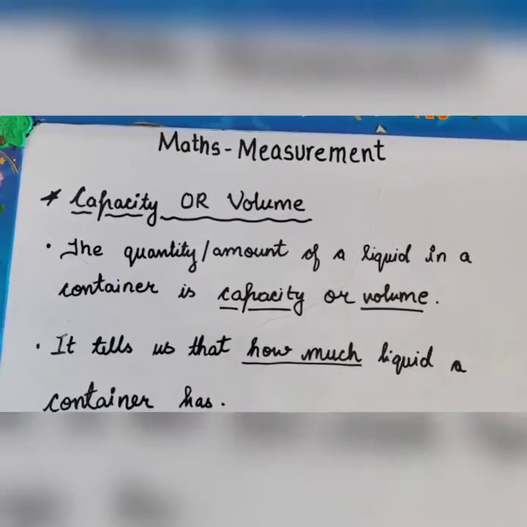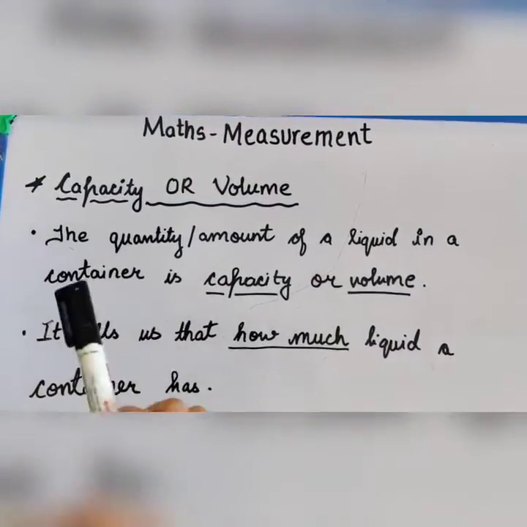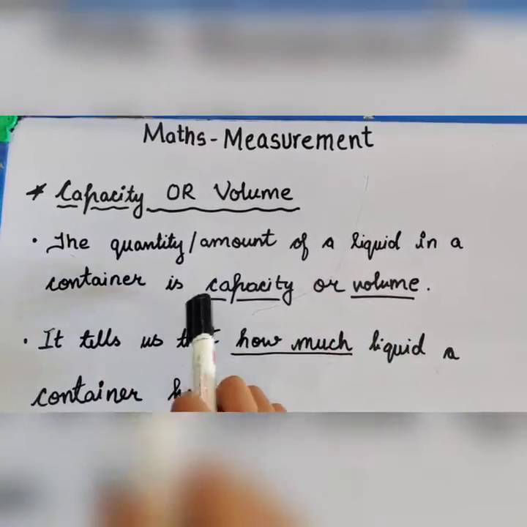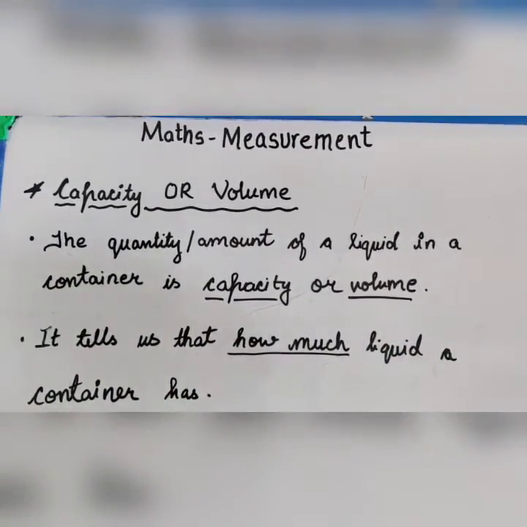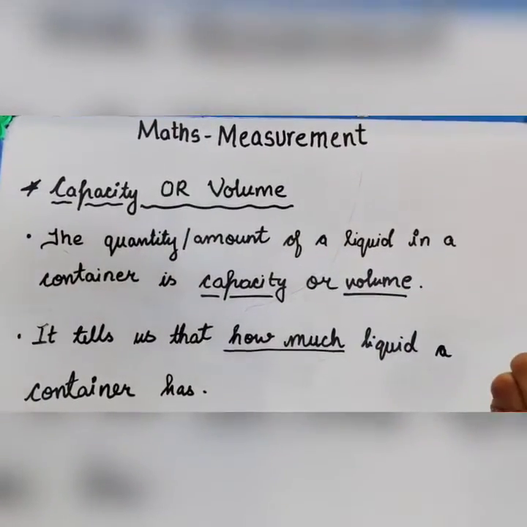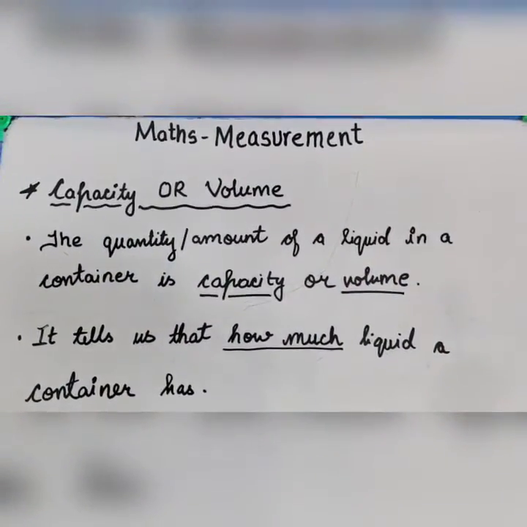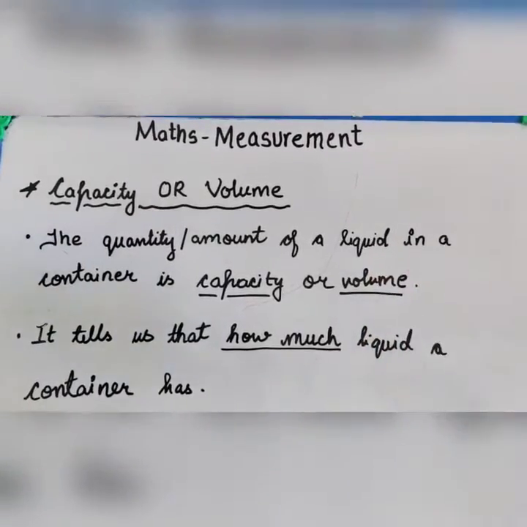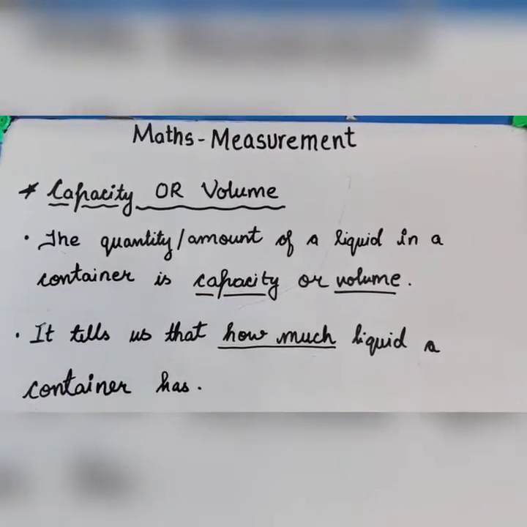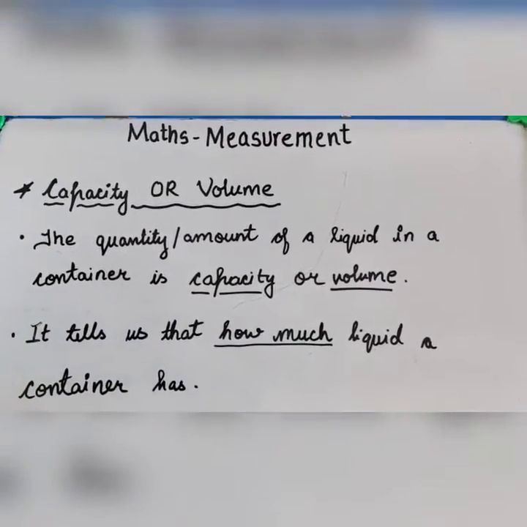Let us start with today's topic, capacity or volume. Let us understand the meaning. The quantity or amount of a liquid in a container is capacity or volume. So, when we have to measure how much liquid there is in a container, we measure capacity. It tells us how much liquid a container has. So it answers the question, how much liquid is there in a container.